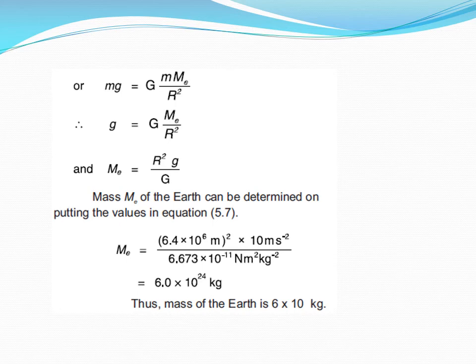Now plugging in the values: the value of R is 6.4 times 10 to the power 6 meters, the value of small g is 10 meters per second squared, and uppercase G is 6.673 times 10 to the power minus 11. Simplifying, we get 6.0 times 10 to the power 24 kilograms. So we have found the mass of Earth as 6.0 times 10 to the power 24 kilograms.